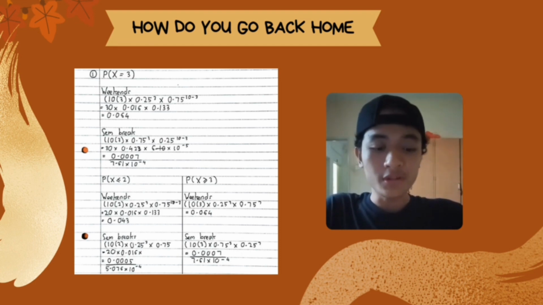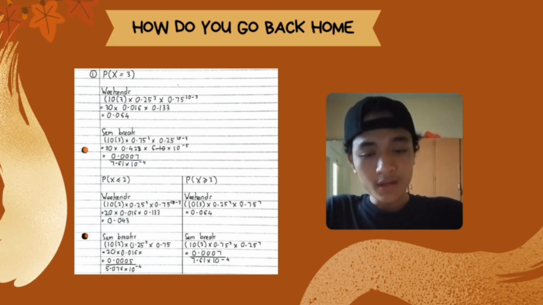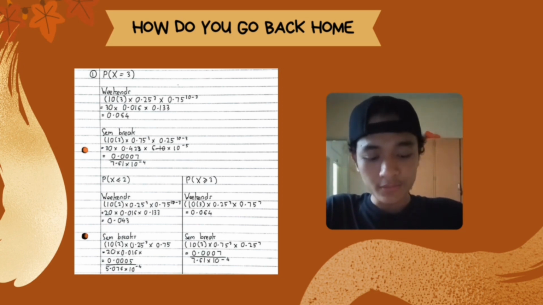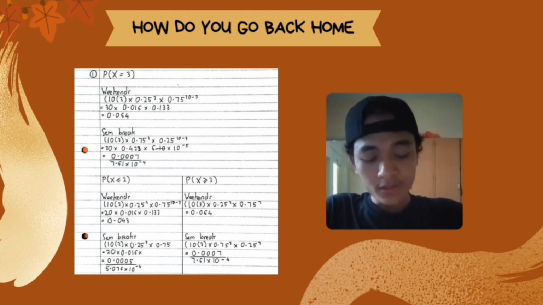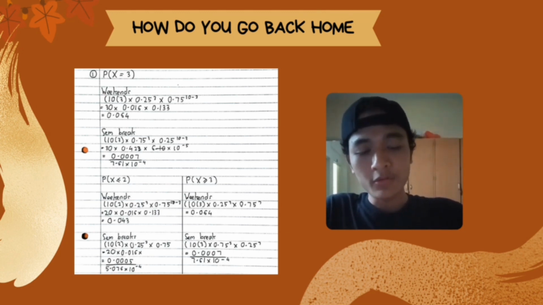And for x greater than 3, I get the same as x equal to 3, and that's it. 0.064, and for sem break 0.0007, or 7.61 times 10 to the power of negative 4.